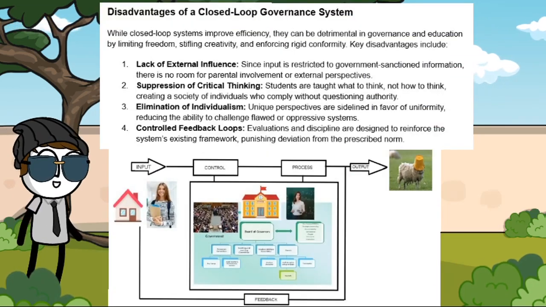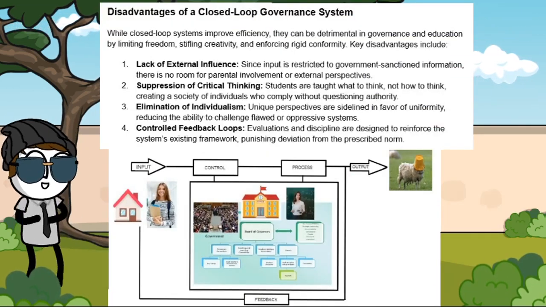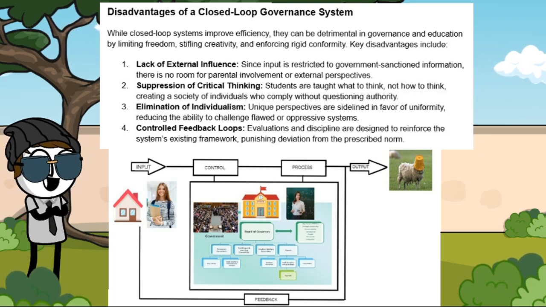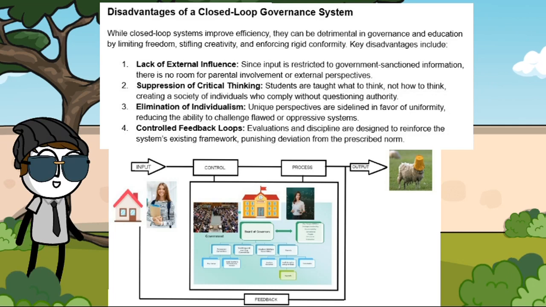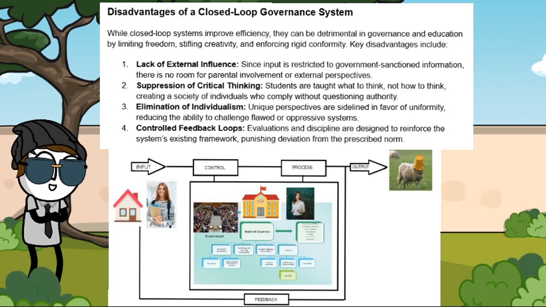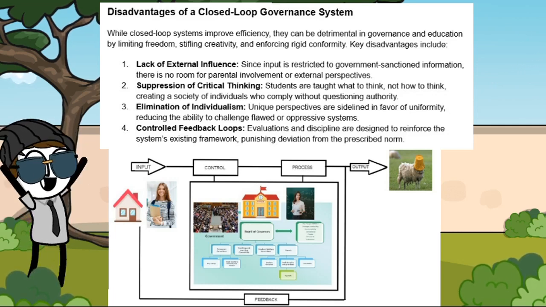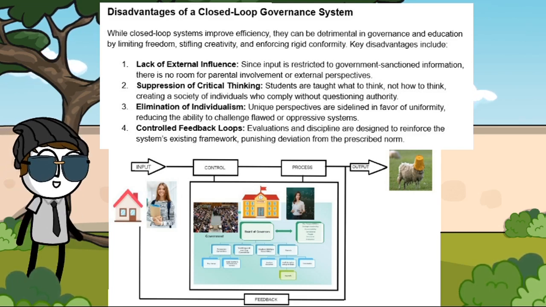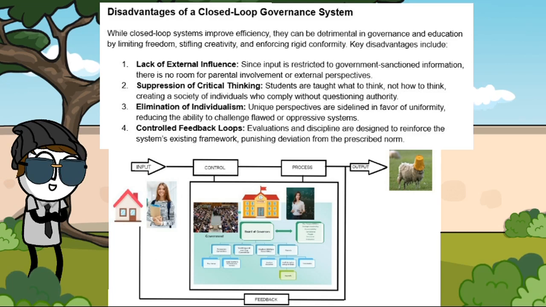Disadvantages of a closed-loop governance system. While closed-loop systems improve efficiency, they can be detrimental in governance and education by limiting freedom, stifling creativity, and enforcing rigid conformity. Key disadvantages include: 1. Lack of external influence. Since input is restricted to government-sanctioned information, there is no room for parental involvement or external perspectives. 2. Suppression of critical thinking.